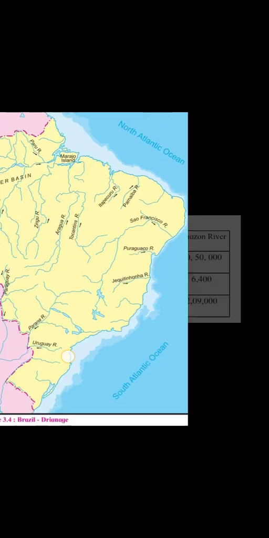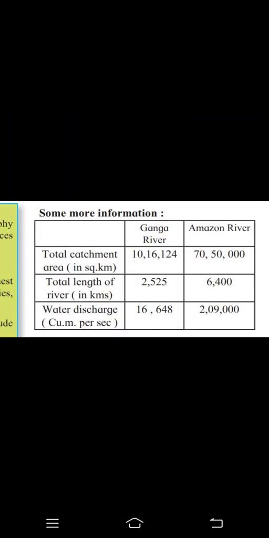Okay, now there is some more information that I would wish to explain in detail in my next video, but I'll just show you this Ganga River. We are comparing the Ganga River and the Amazon River. As we know, the Amazon River is very, very large as compared to the Ganga, so this is just a comparison that I will explain to you in my next video.